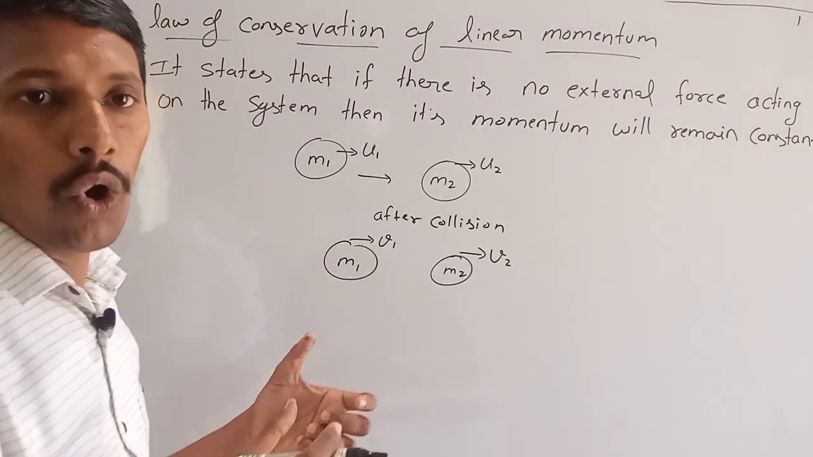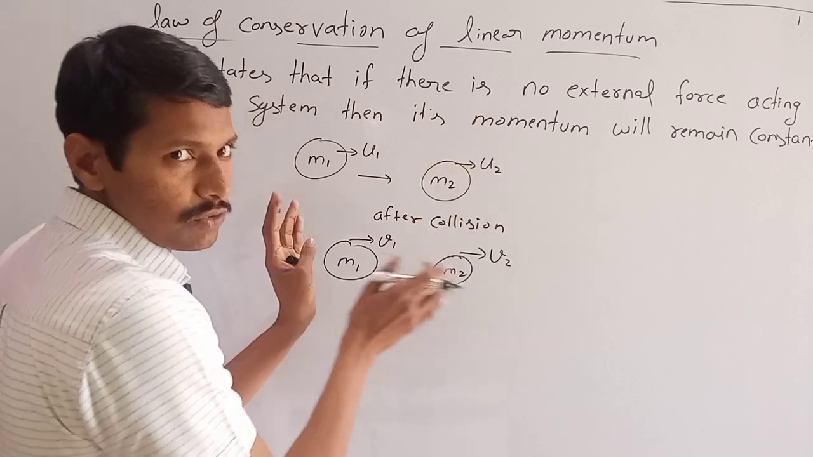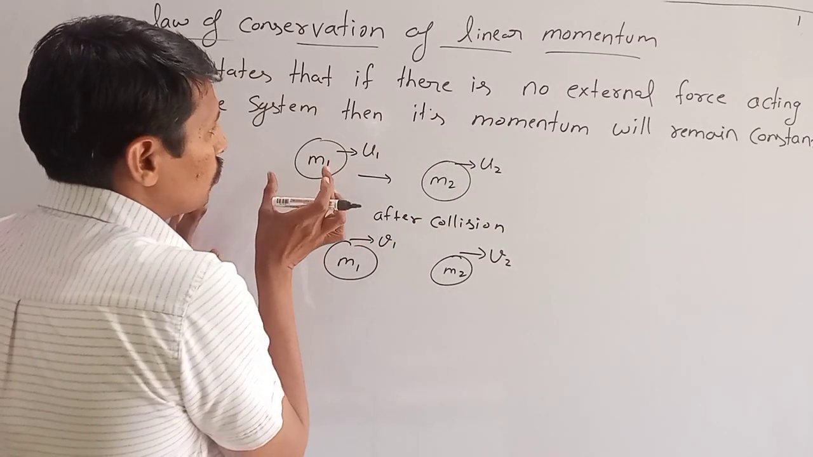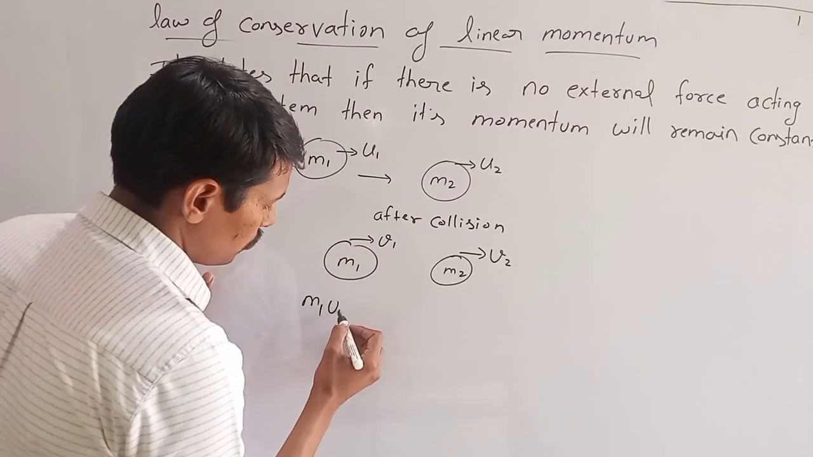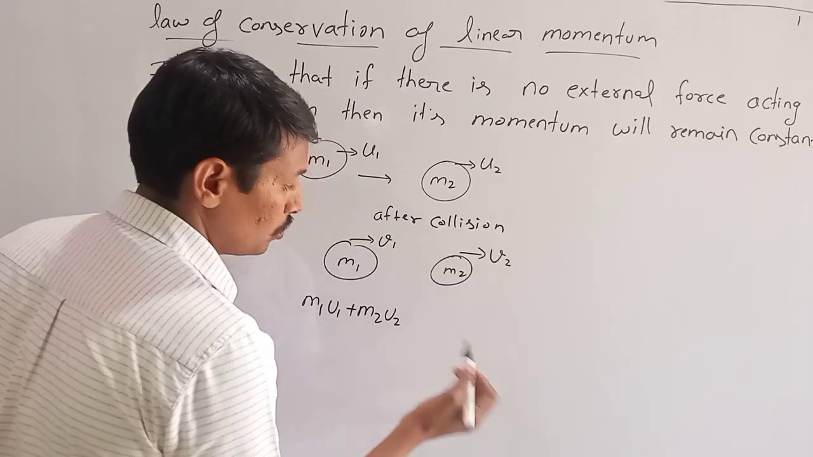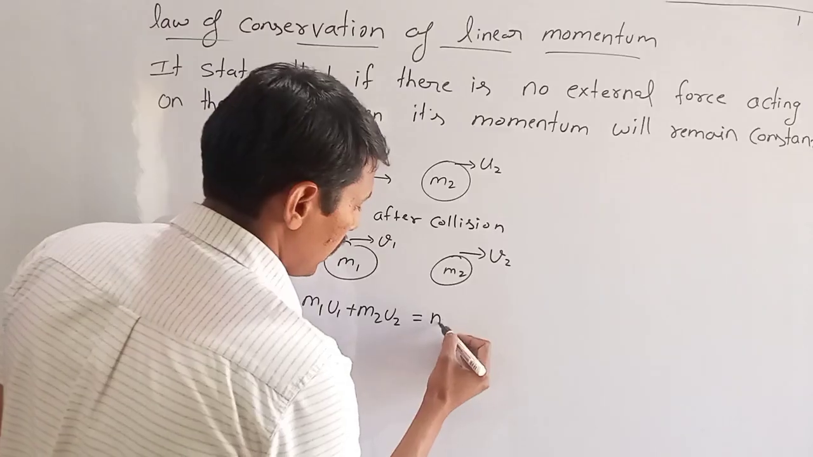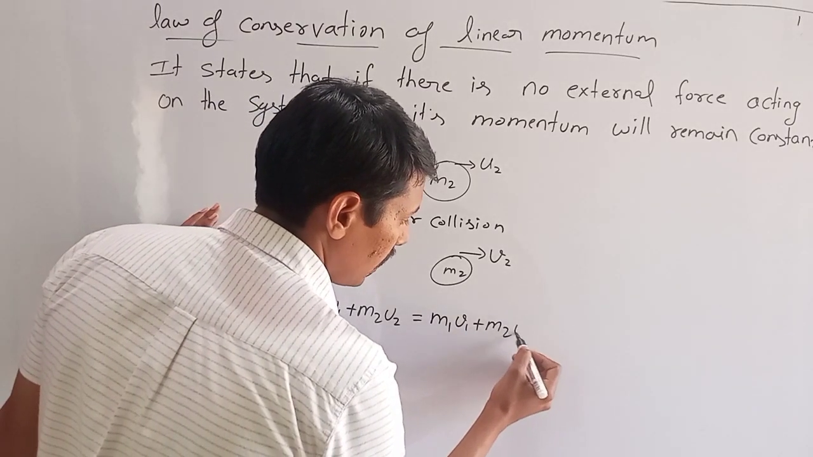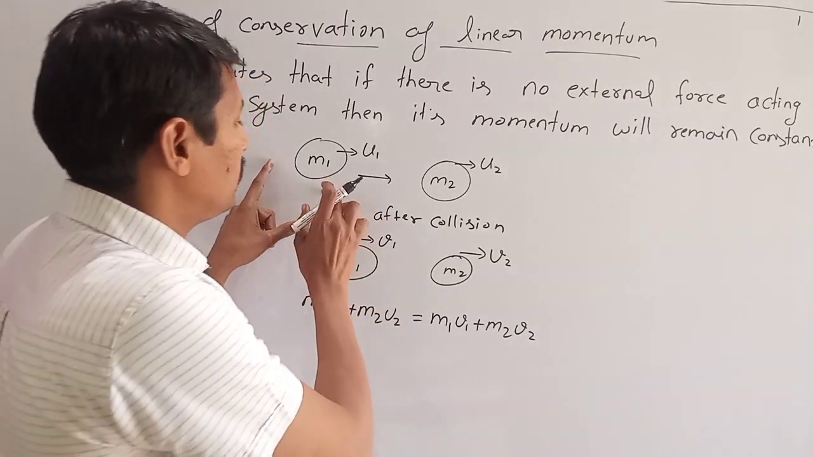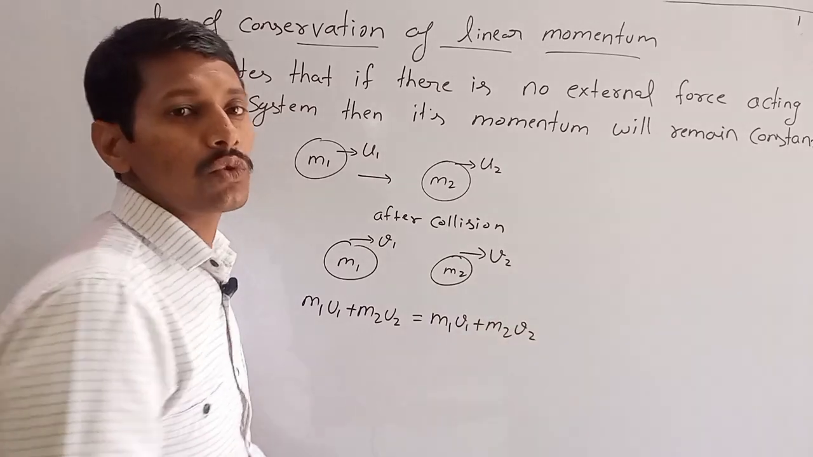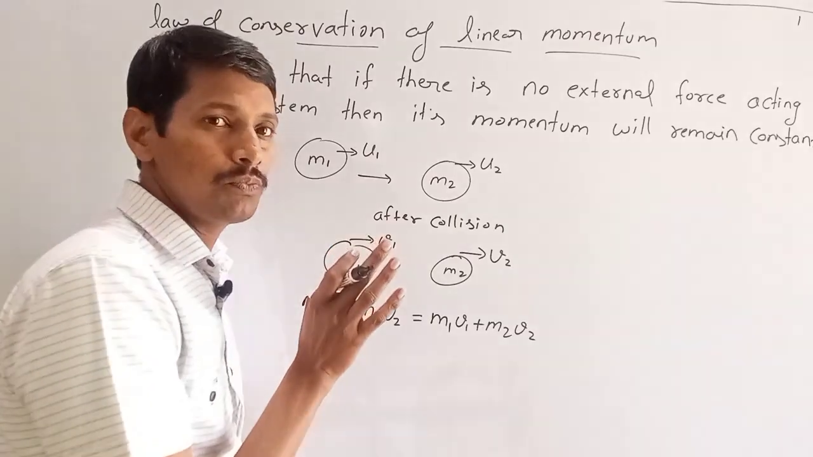Then according to our law, initial momentum of the system is mass 1 plus mass 2 and their velocities. So this is system. So our law says that initial momentum of the system, that is m1 u1 plus m2 u2, should be equals to the final momentum of the system, that is m1 v1 plus m2 v2. Please pay attention that in this example there is no external force acting on the system. That is, there is no external force acting on mass 1 or mass 2.